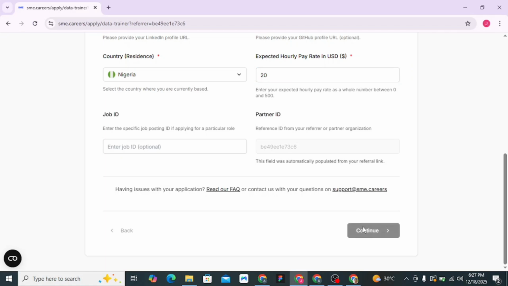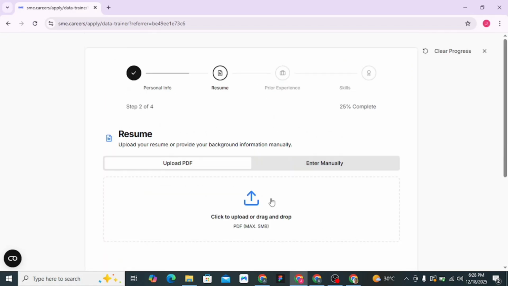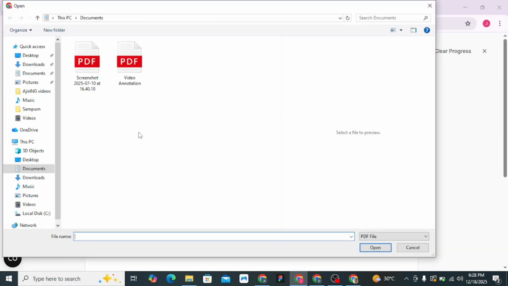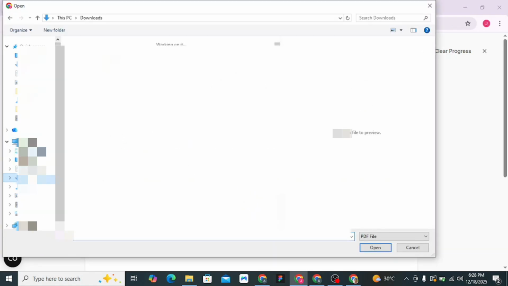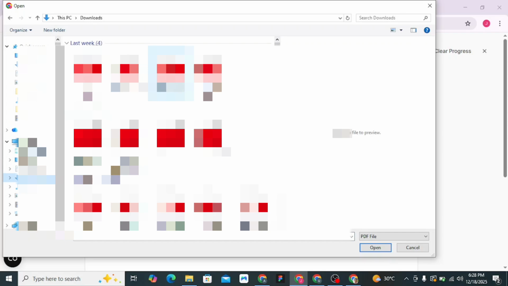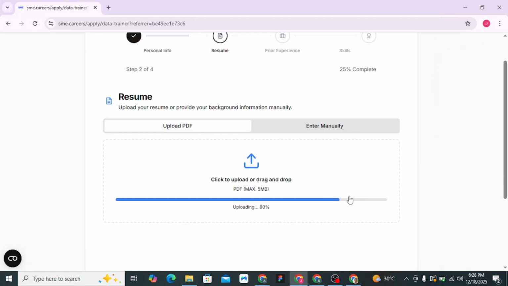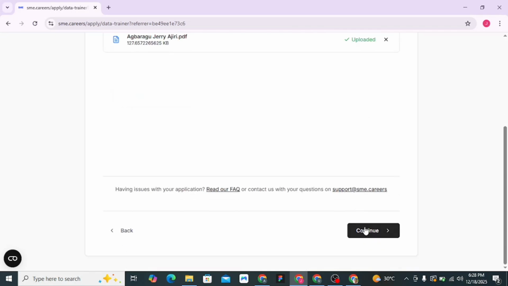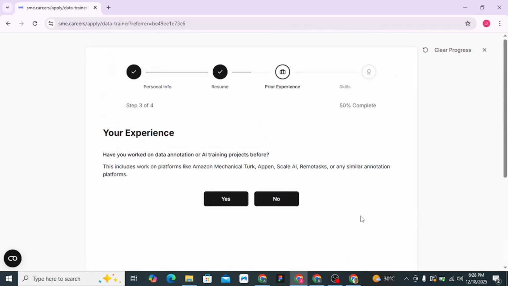Okay, the next step in the application process is uploading your CV. Now, in order to upload your CV, you have to do it manually. So you click on upload. If you are using a laptop, you'd go to the place where you have your CV, you click on it and you upload it to the platform. I have created a CV that I will be using for this purpose. Once you've done that, click on continue.